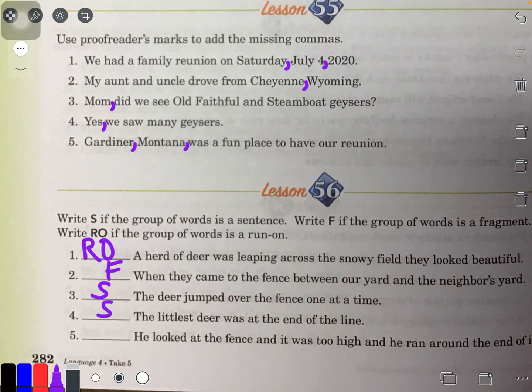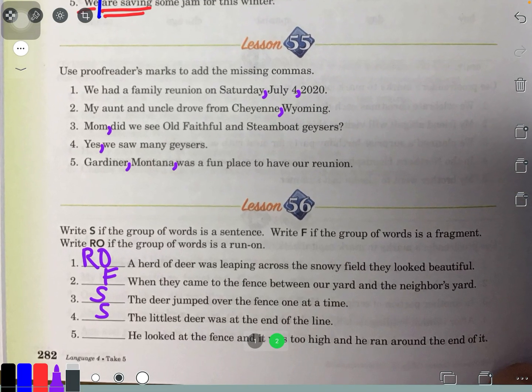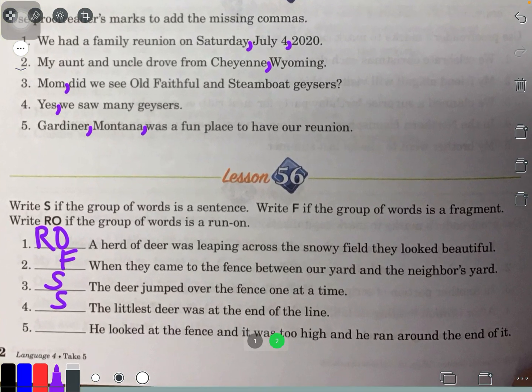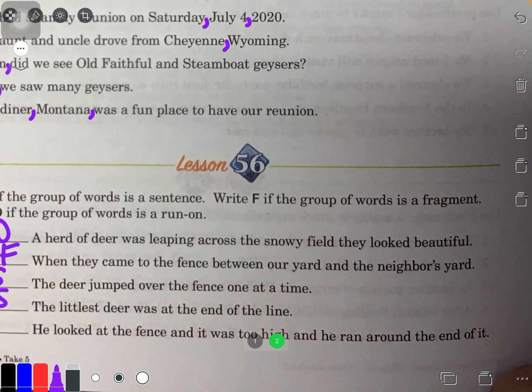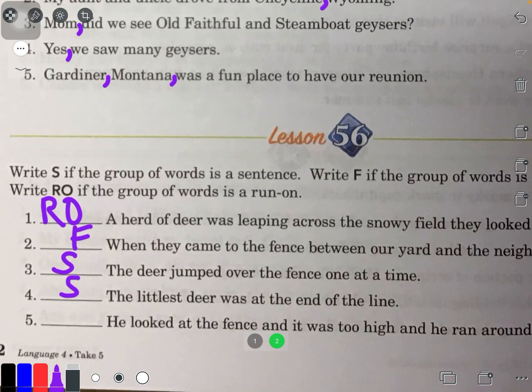He looked at the fence and it was too high and he ran around the end of it. All right, so I keep saying and, and I shouldn't have to keep repeating the word and. So it's a run-on sentence. It's kind of like when a little kid would go, "Oh, I went to the mall and then I picked up a pair of shoes at Skechers and then I went to Pretzel Land to get pretzels." So you don't want to keep saying and. Try to make your sentences nice and short and neat.